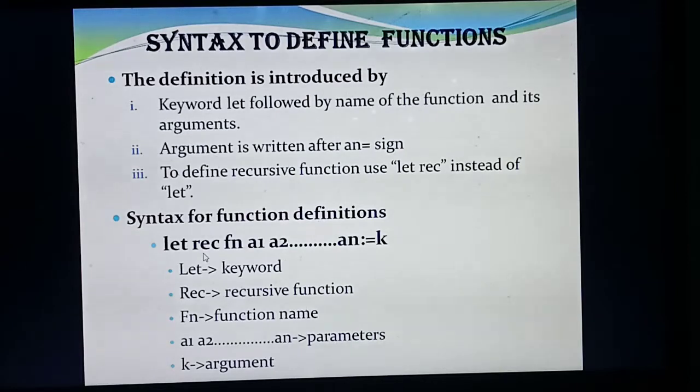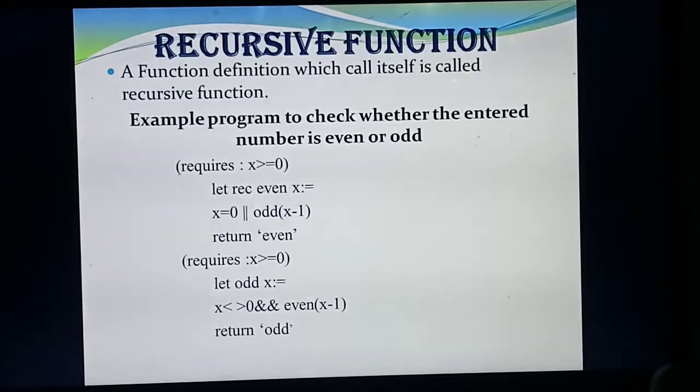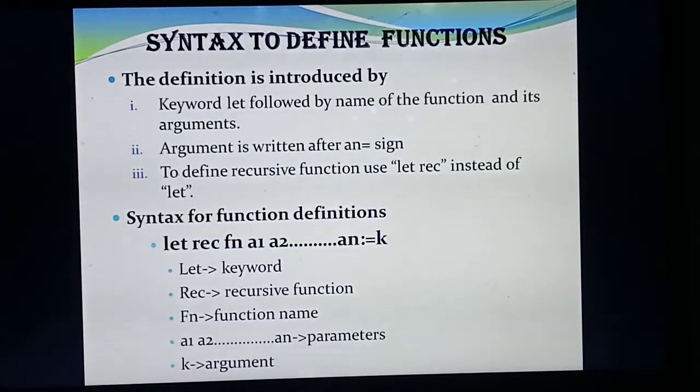If the keyword REC is not given along with the keyword let, the answer is normal function. If the keyword REC is there, it is a recursive function. Understood?